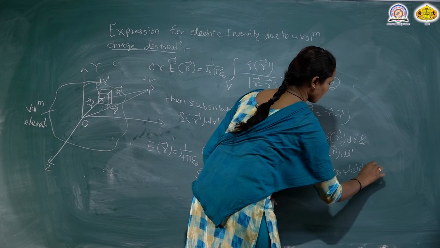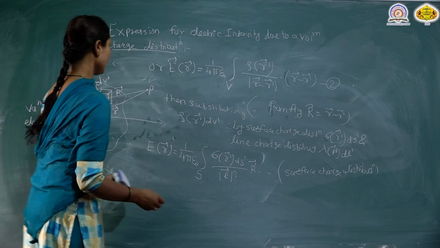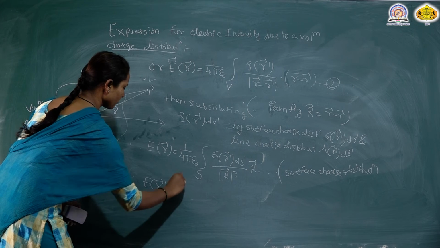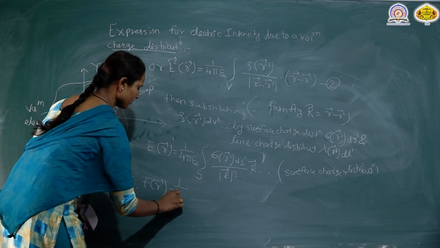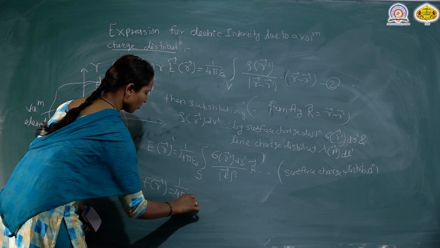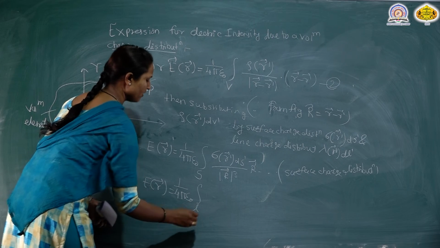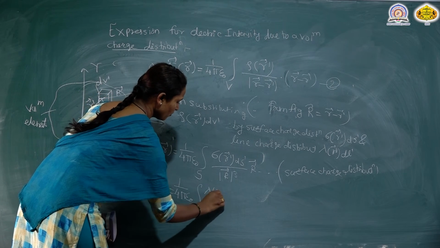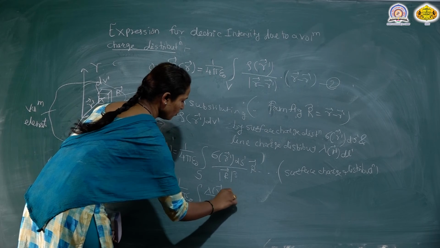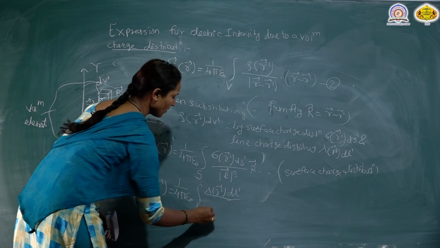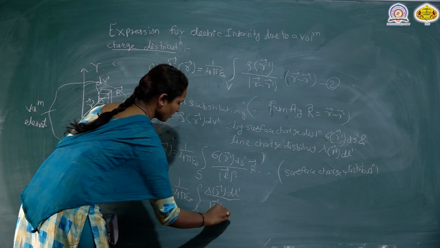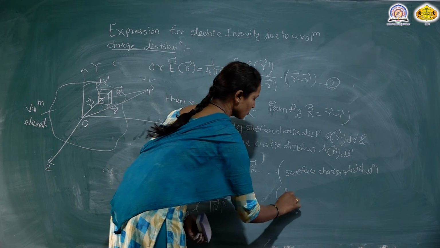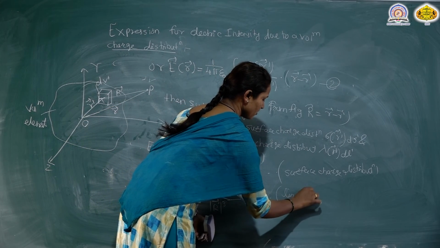Second, for the line charge distribution, E of R vector is equal to 1 upon 4 pi epsilon naught, the integration over L of lambda of R dash vector into dl dash, divided by the magnitude of R vector cubed, into R vector.